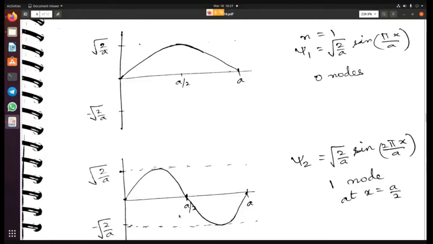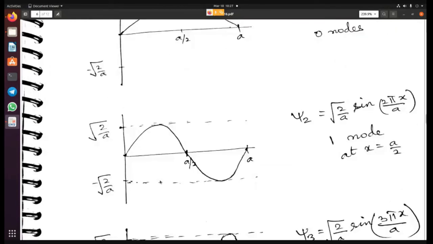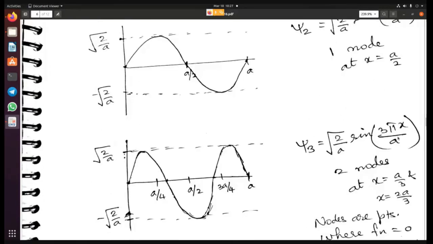This means that psi 2 has one node. There is one node apart from the boundary where it is becoming 0. There is also one other place in between where the wave function is becoming 0. That point is known as a node. This node here is at x equal to a by 2. Again, for psi 3, what will happen? You will have two nodes and the wave function will oscillate like this as a sine function.